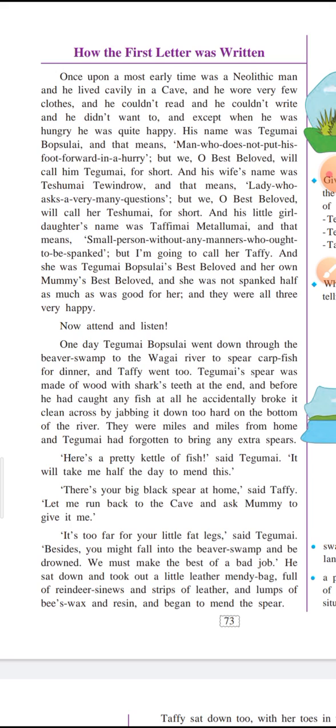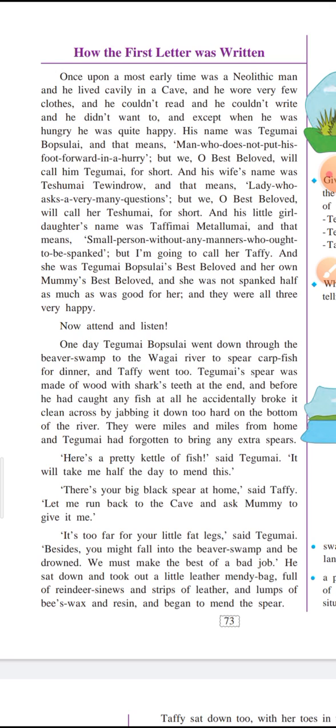Spanked means she is not used to sitting at one place, or staying at one place, or sitting quietly. She continuously keeps on doing something, moving around. Rather she is such a person who needs to be scared or beaten, or at times she needs to be controlled a lot. But I'm going to call her Taffy. So henceforth, the writer is going to refer to her as Taffy.